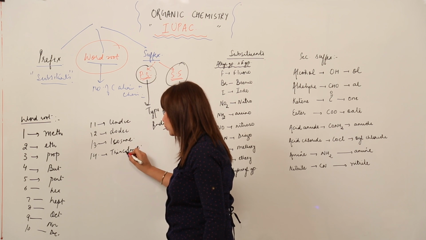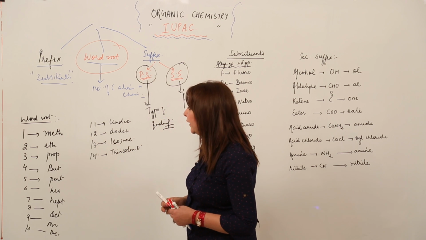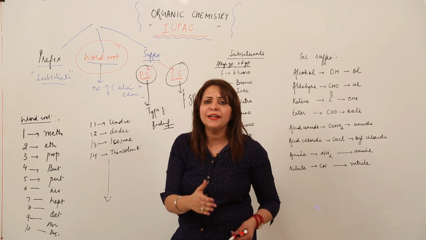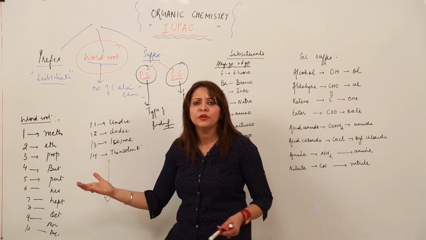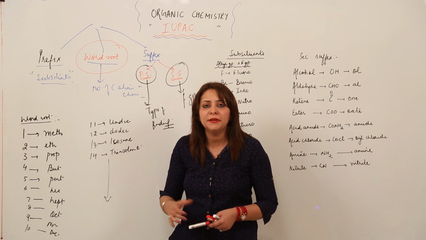TRIACOTANE. We have a few more, but according to your standard, you need to remember only till 11, 12, because you may not get a question beyond 12 carbon atoms.